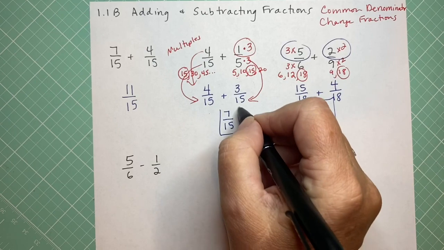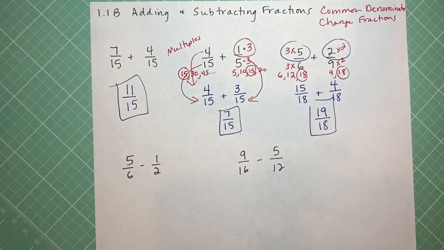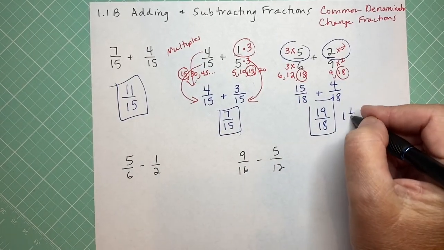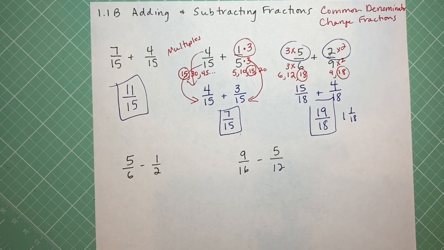And again, you can leave it as that. It is an improper fraction. So you can always write 1 and 1/18, and that's perfectly okay. But I'm just going to let you leave it as an improper fraction, because that's how we're going to deal with them later on when we look at algebraic fractions.